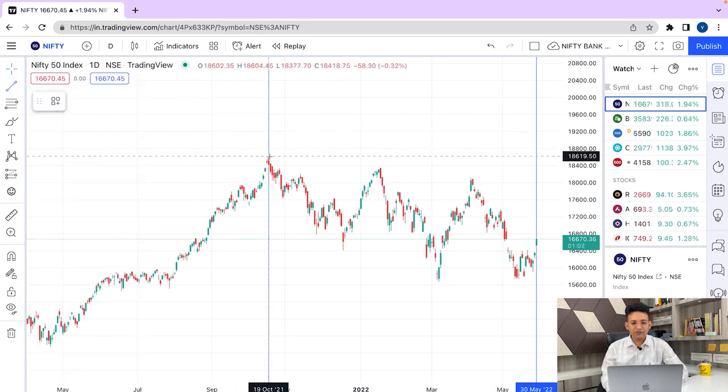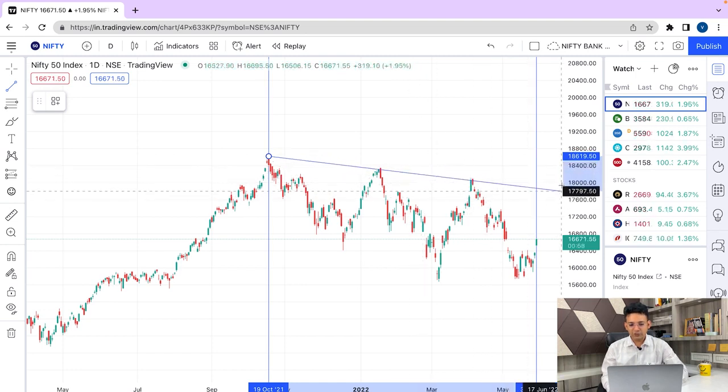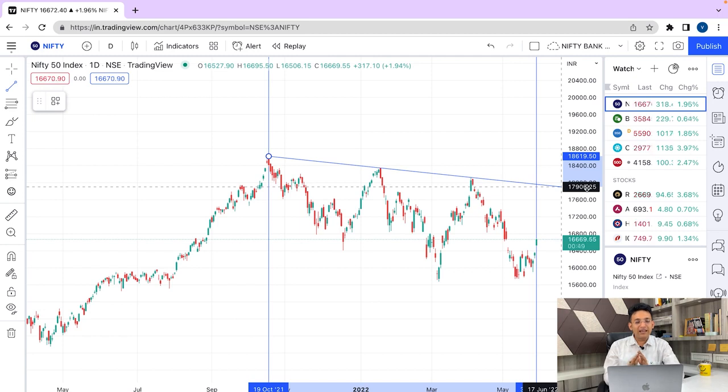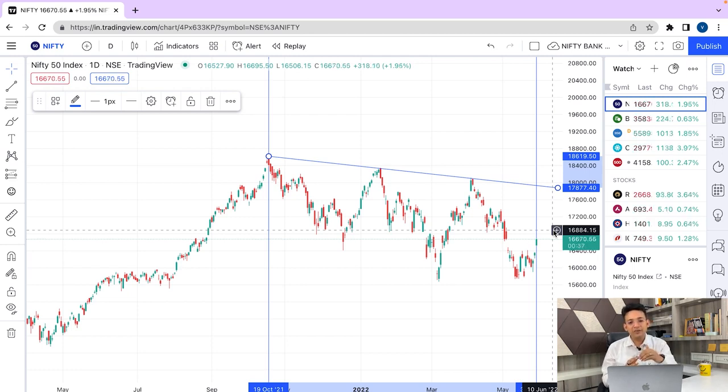which is from the first high joining the second high and then the third high. So we have now the third high, a trend line is placed which is downward sloping. Now we know that the trend is down. Every time Nifty comes near to this trend line, we know it's a huge resistance zone, and it's an area where we should sell.